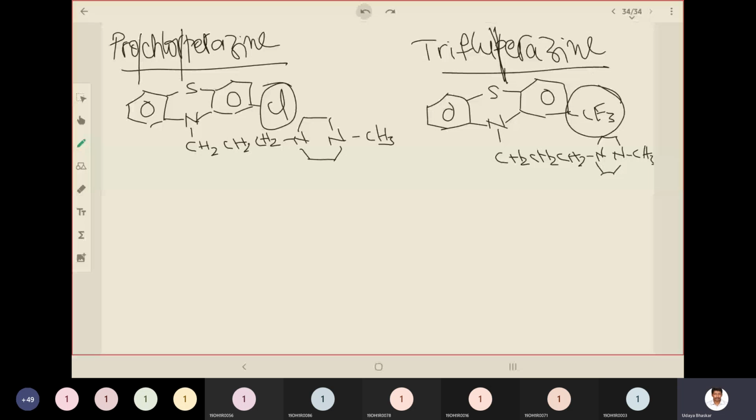Okay, so these are the things. Okay, then we are done with phenothiazines. Fine. So we will see the remaining chemical structures in the next session.